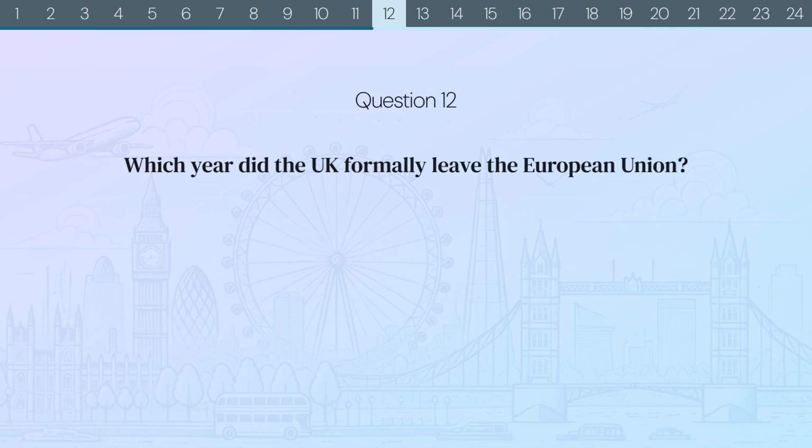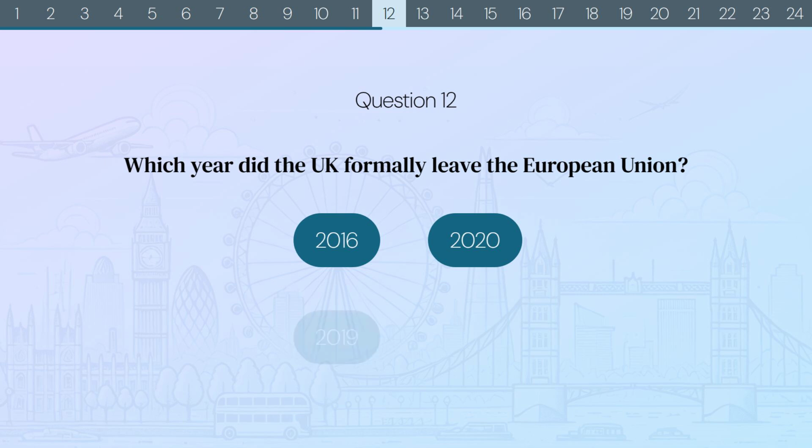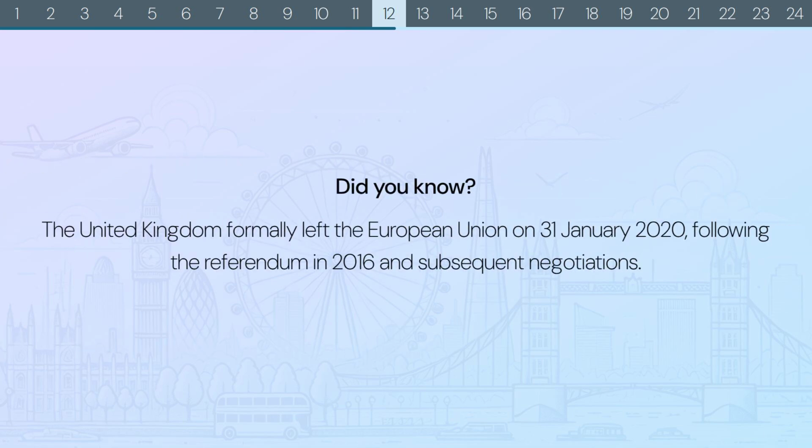Question 12. Which year did the UK formally leave the European Union? In the year of 2016? In the year of 2020? In the year of 2019? Or in the year of 2021? The correct answer is 2020. Did you know? The United Kingdom formally left the European Union on the 31st of January 2020, following the referendum in 2016 and subsequent negotiations.